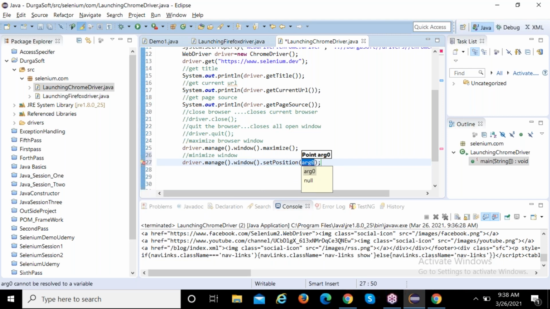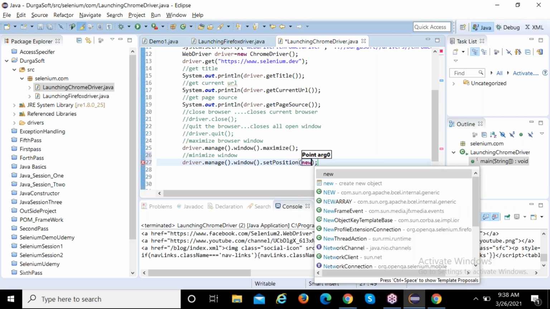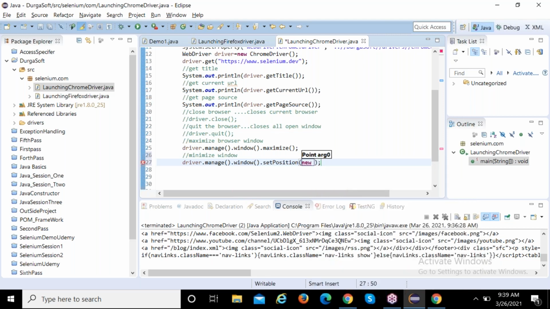Inside, write new, small letters. Use control space, new, give a space and write point.